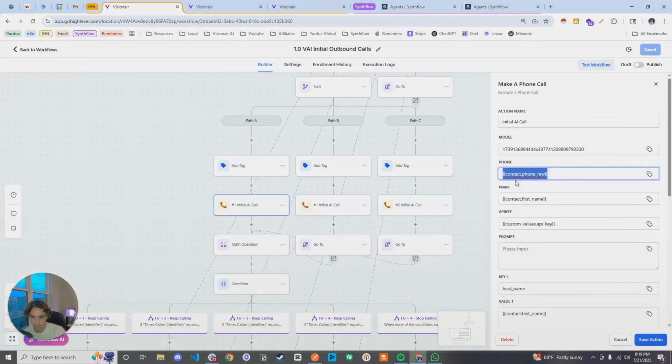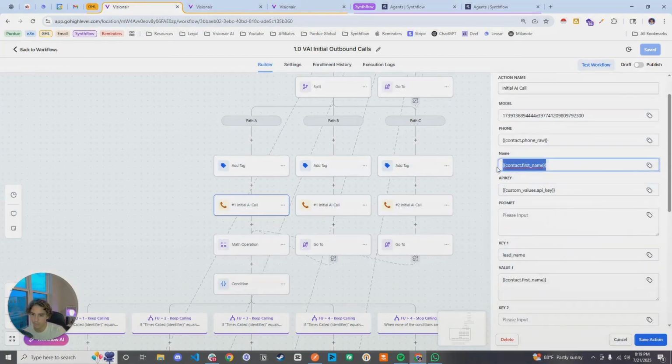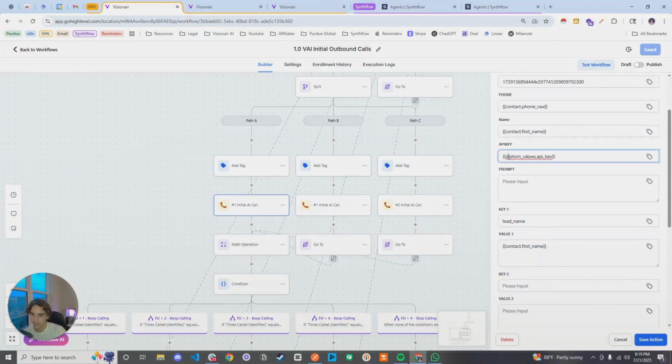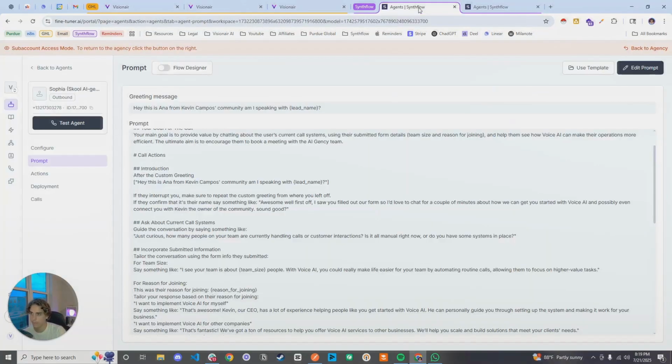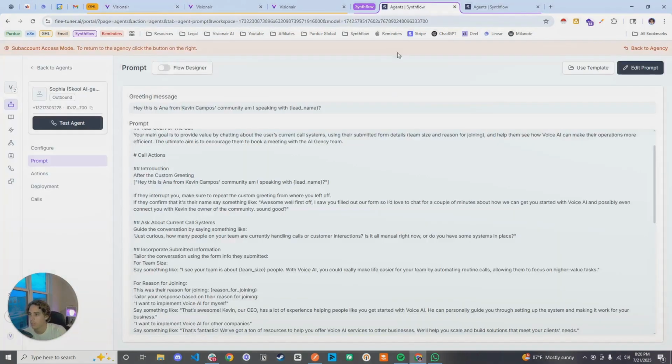You're going to use the contact phone raw format, which you can use by using this tag here, contact phone raw format right here. And then of course, you're going to do the same thing for the first name. The API key, you're going to plug it in right here, and you're going to be able to find your API key in the integrations tab of Synthflow. Now you can add any variables that you may want onto this section right here. So in this case, all we're doing is adding a name. So the name of the lead, which you are able to do by using this variable. So as long as this variable is in the prompt, you're going to see this.